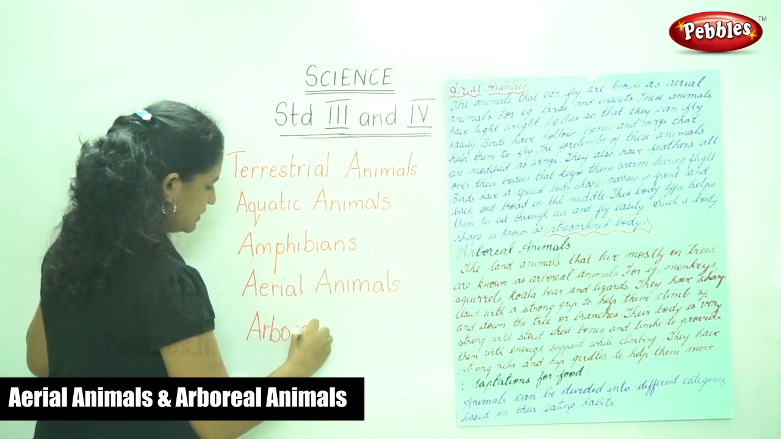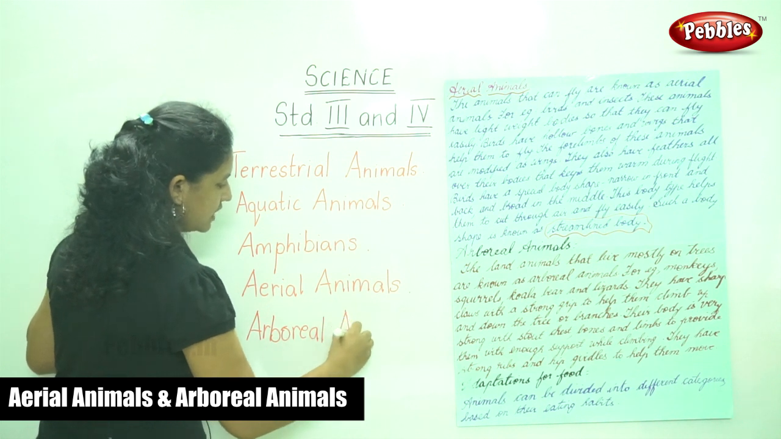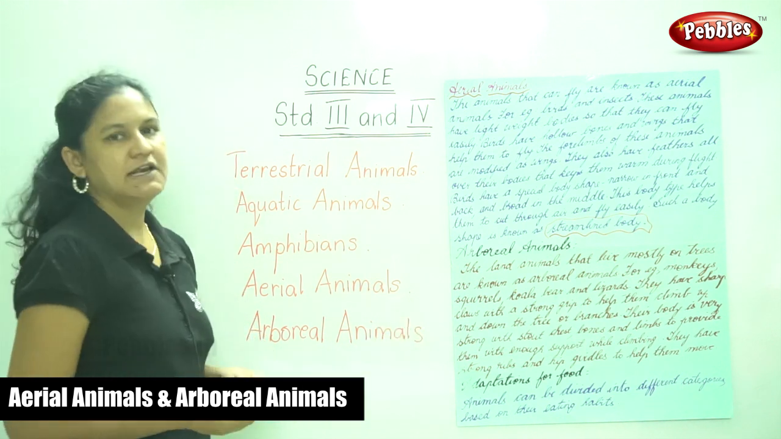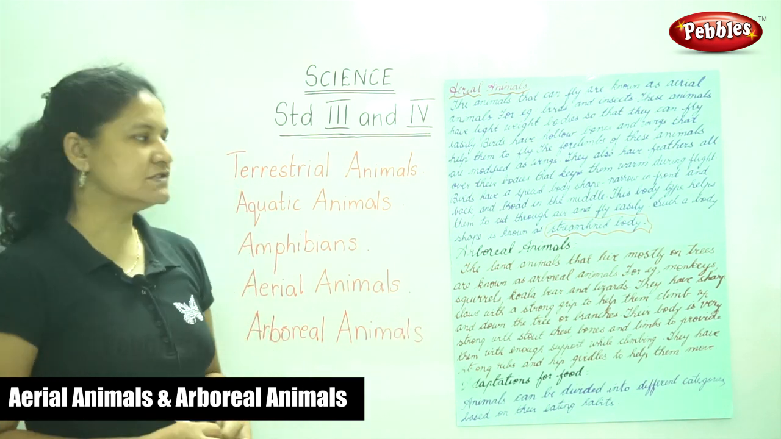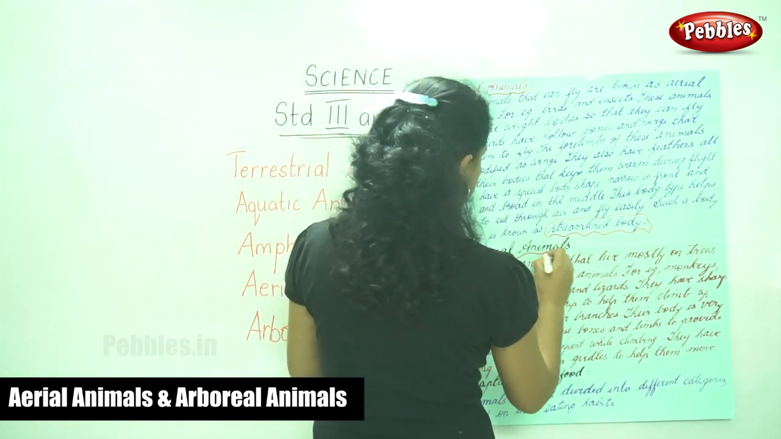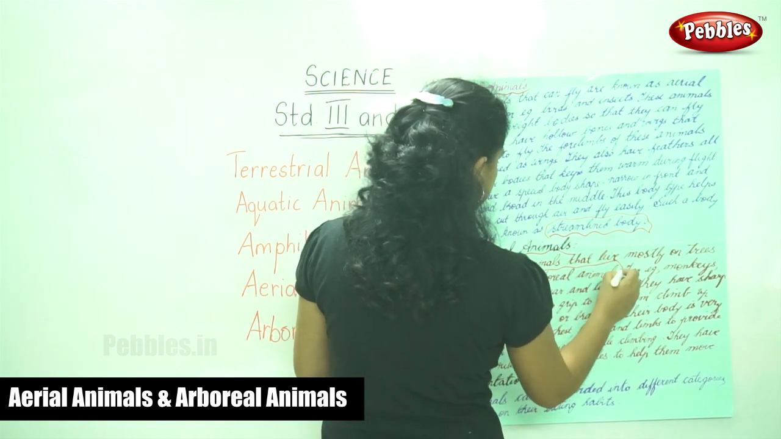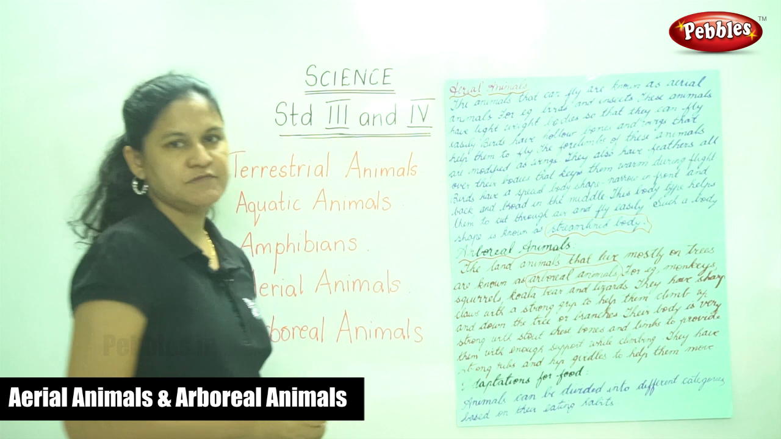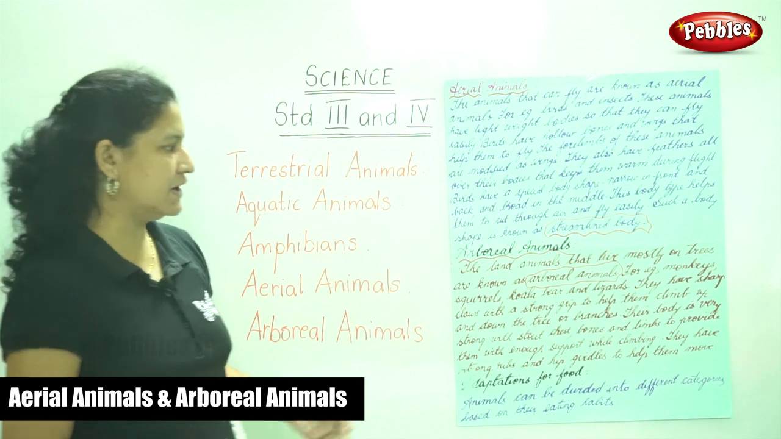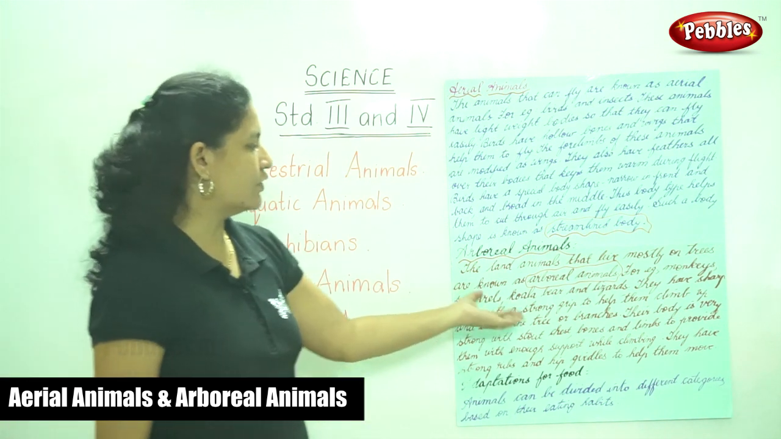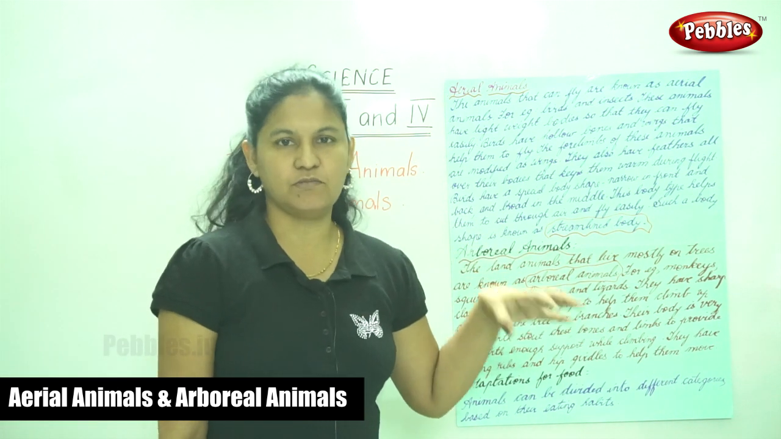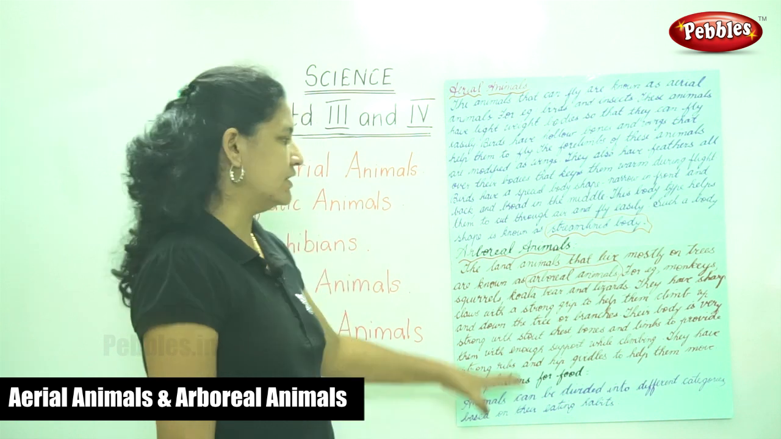So the next body type of animal is your arboreal animals. The land animals that live mostly on trees are known as arboreal animals. Examples are your monkeys, squirrels, koala bear and lizards. So these are all arboreal animals. Though they are land animals, they live mostly on trees.